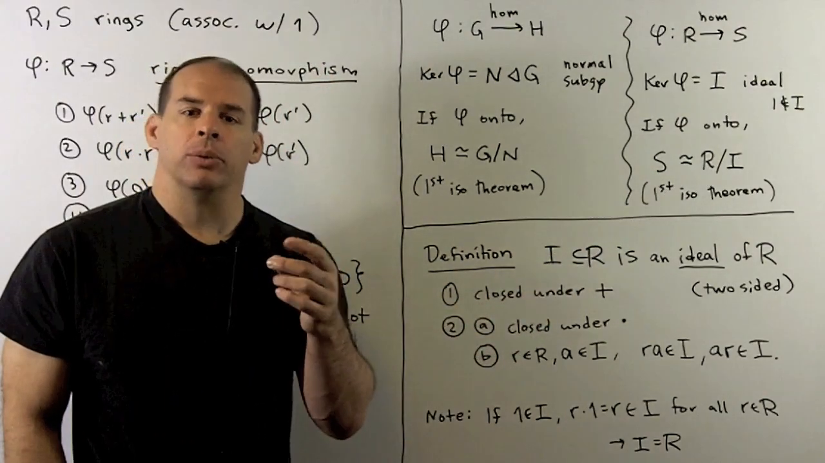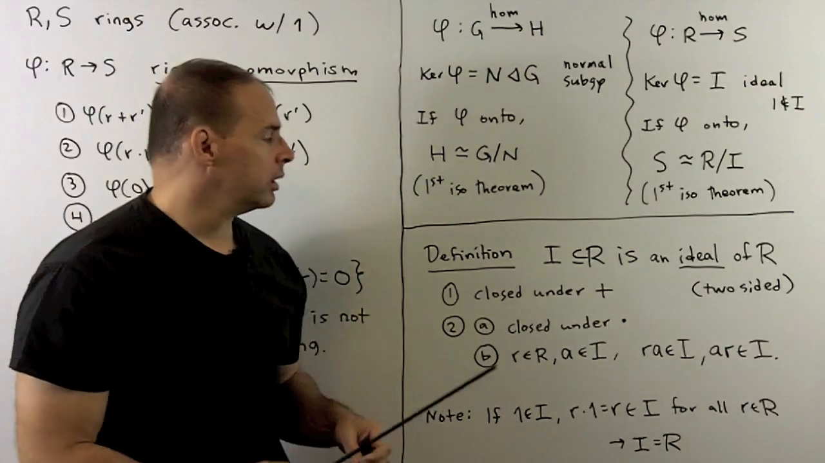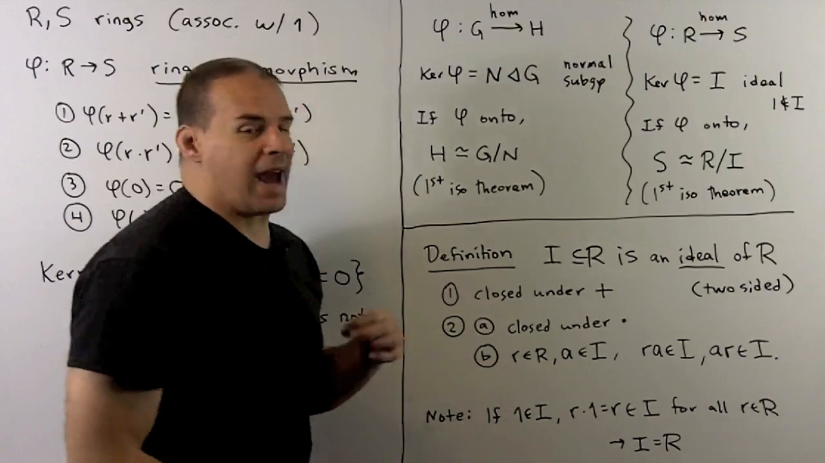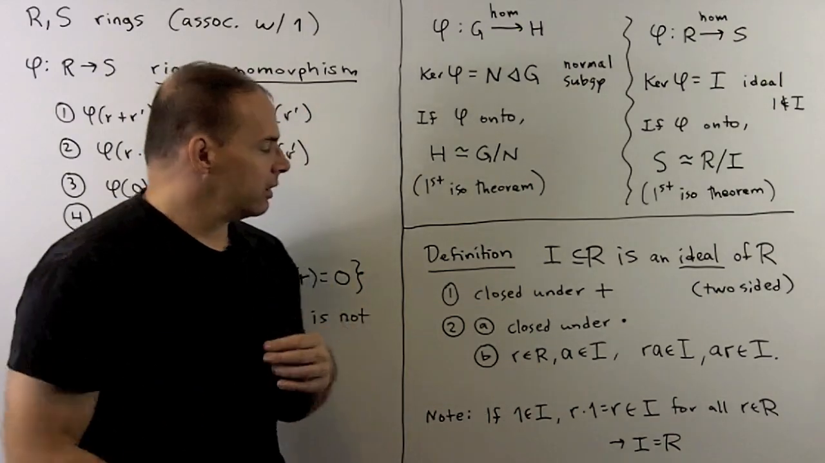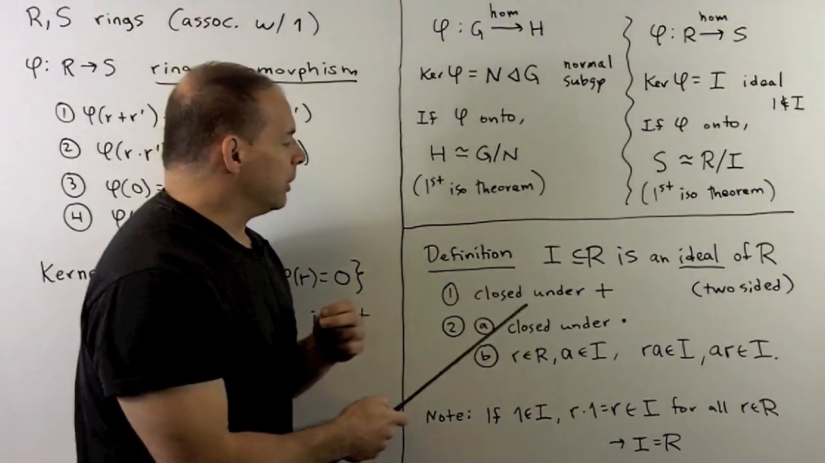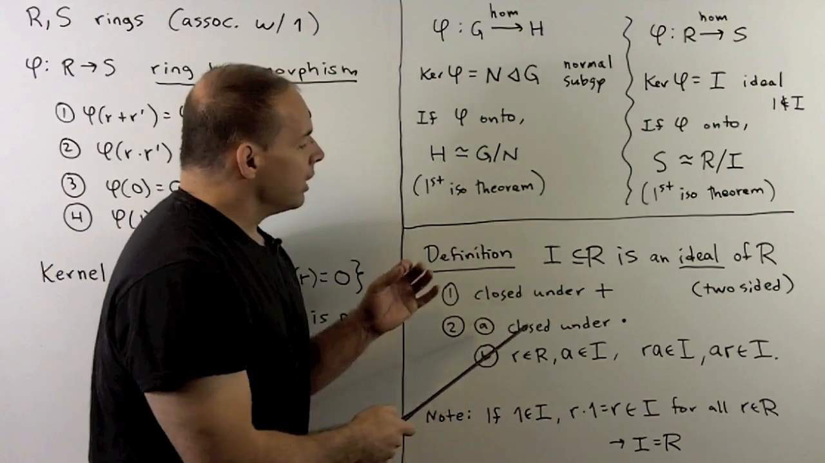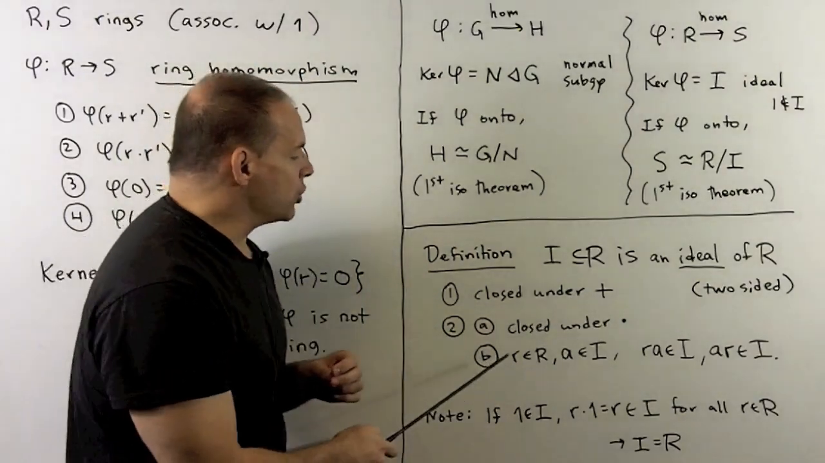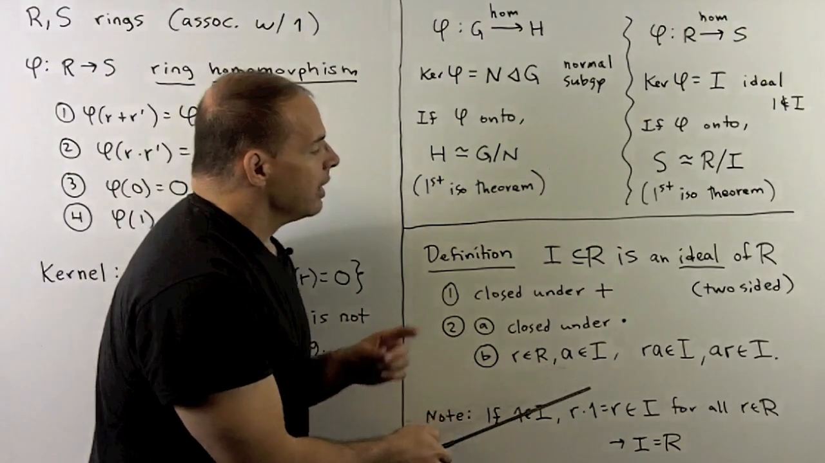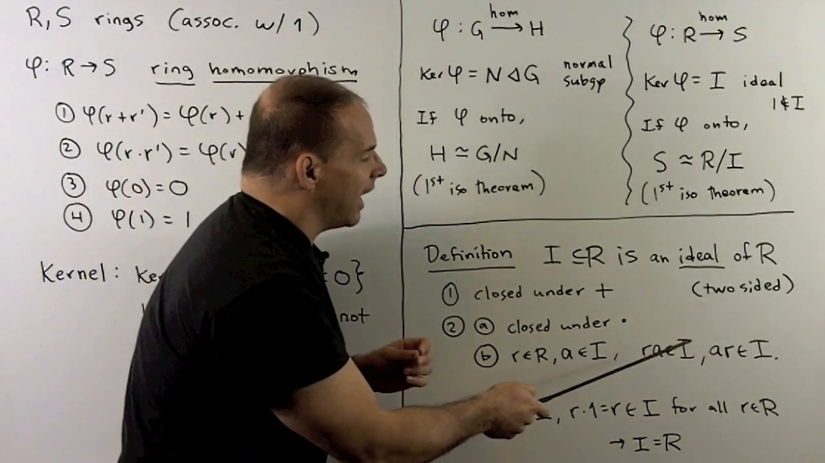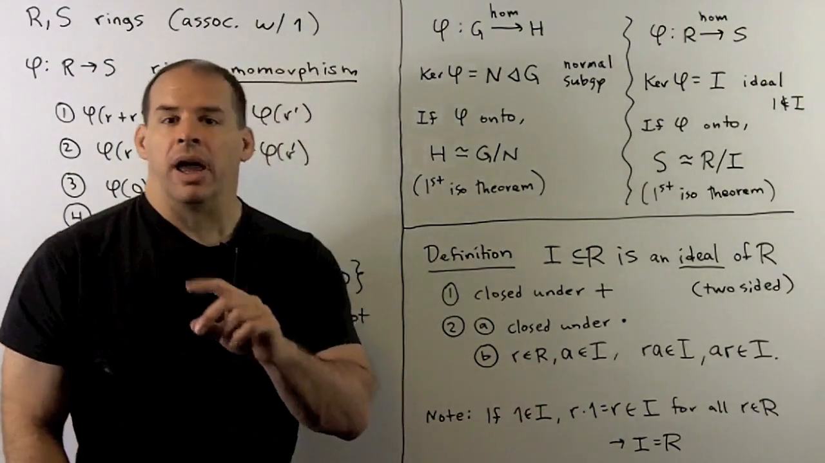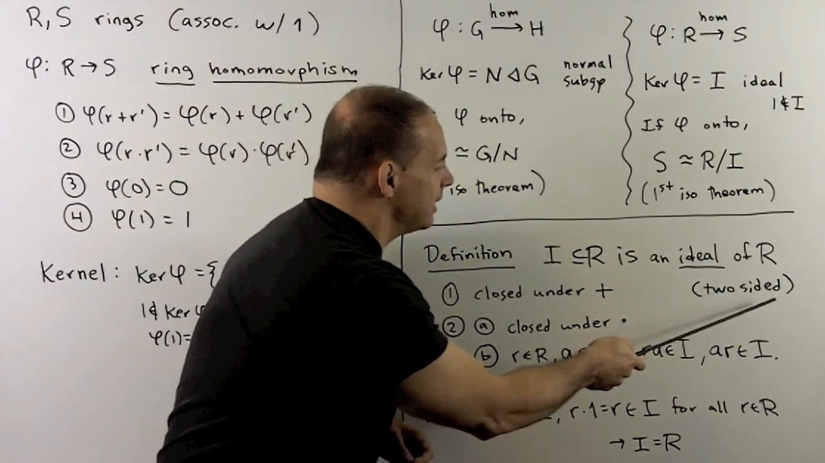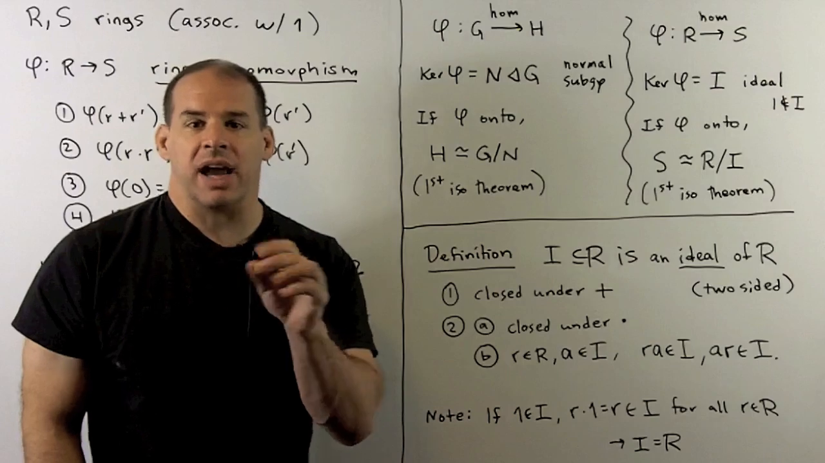To start, we begin with definitions. A subset I in our ring R will be called an ideal in R if it satisfies the following properties. It'll be closed under addition. It'll be closed under multiplication. But even stronger, I'll want, if r is in R and a is in I, then r times a is in I, and a times r is in I. And we sometimes call an ideal with both of these a two-sided ideal. We could define one-sided ideals also.